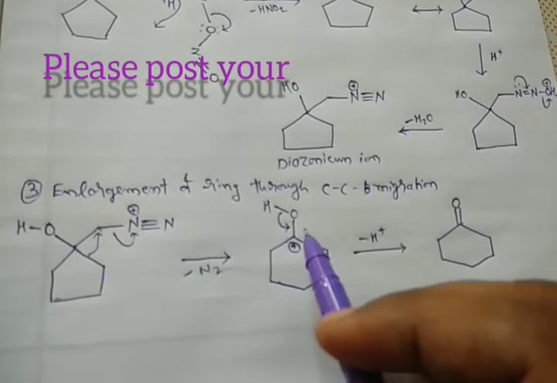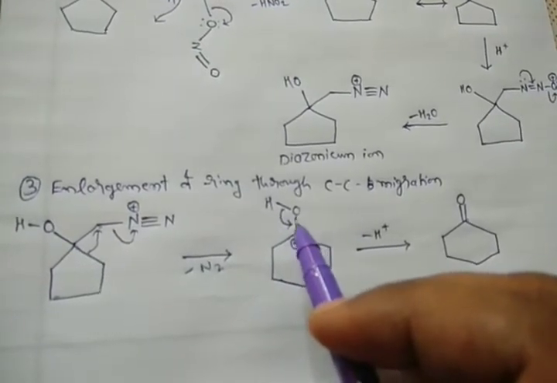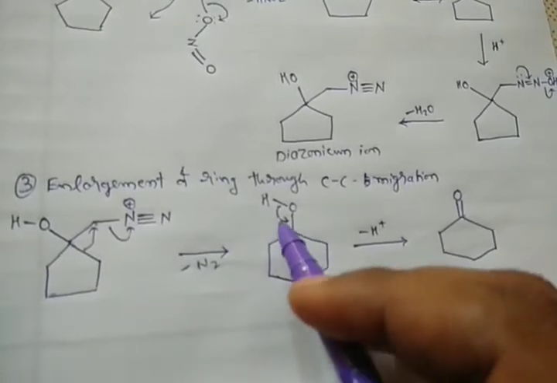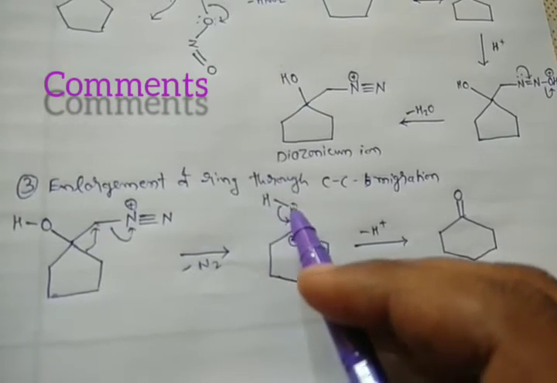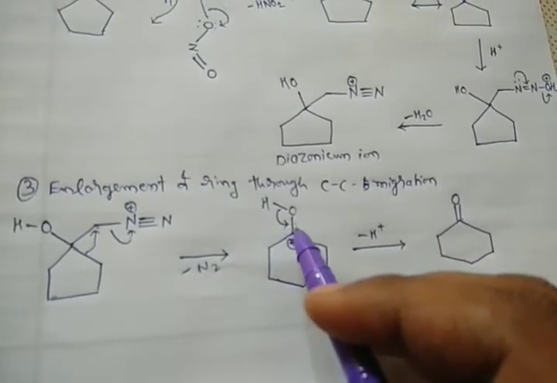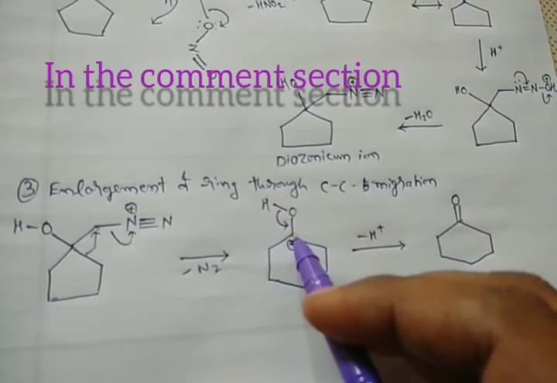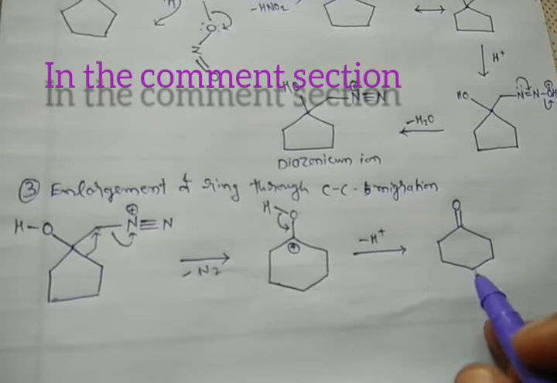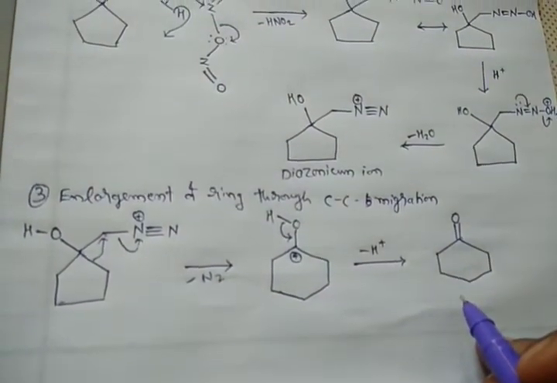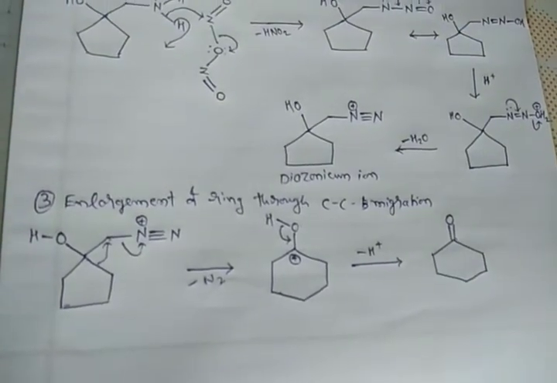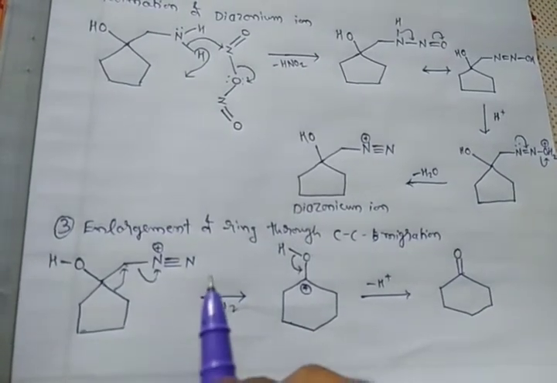Finally the deprotonation takes place, or H plus is removed from this molecule, and the bond pair of electrons between oxygen and hydrogen shifts between this oxygen and this carbon to form the double bond and give the carbonyl compound. So this is overall the mechanism which involves the Tiffeneau-Demjanov rearrangement.